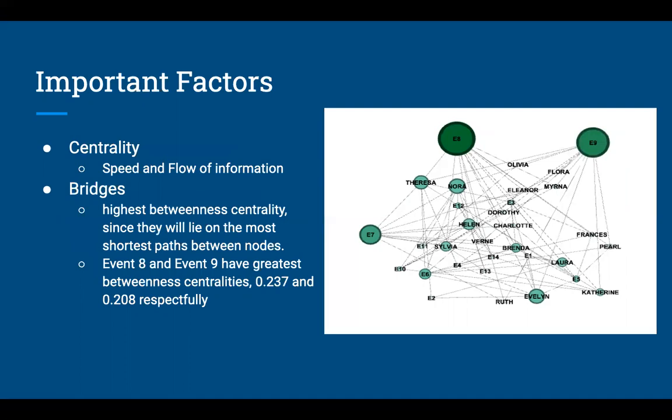Finally, we decided that centrality was the most important factor because it represents what has the highest influence on the speed and flow of information. We noted that bridges have the highest betweenness centrality since they will lie in the most shortest paths between nodes. Event 8 and event 9 have the greatest betweenness centralities of 0.237 and 0.208 respectively, and you'll note that those are the largest nodes.